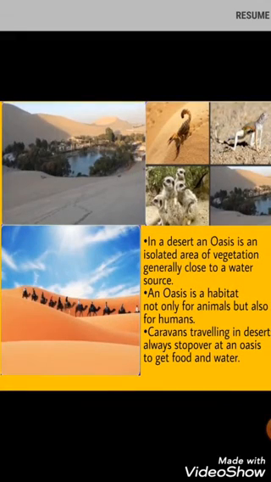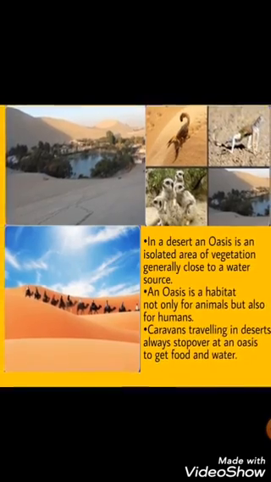In a desert, an oasis is found. An oasis is an isolated area of vegetation which is generally close to a water source. An oasis is also a habitat, that means a place for living, not only for animals but also for humans. And caravans traveling in the desert always stop over at an oasis to get food and water supply.